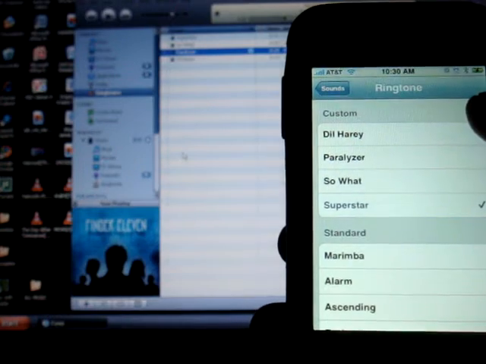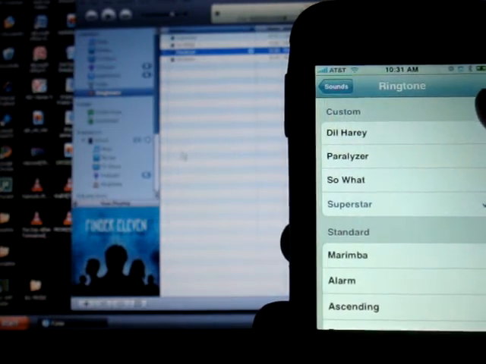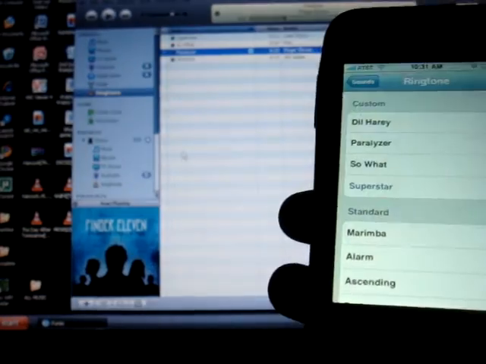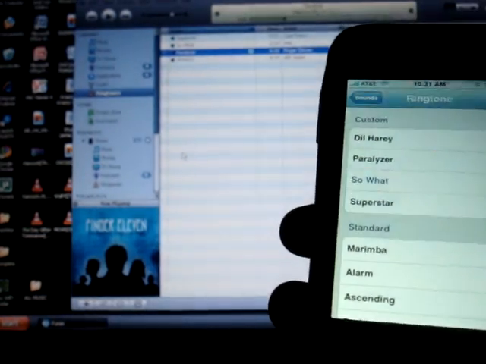Superstar by Lou. If you are what you say you are, a superstar. Here's So What by Crazy.